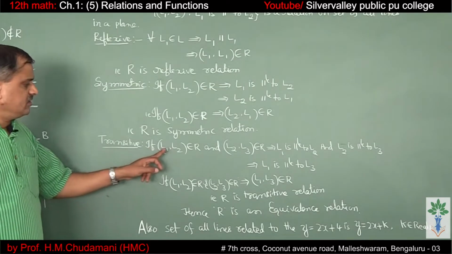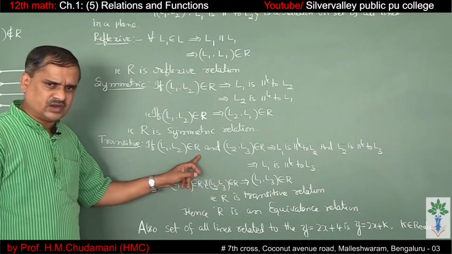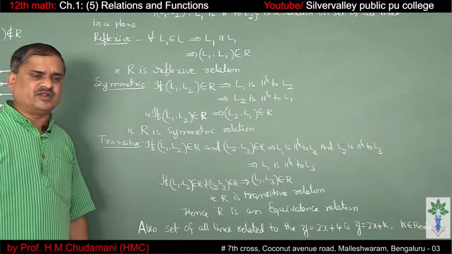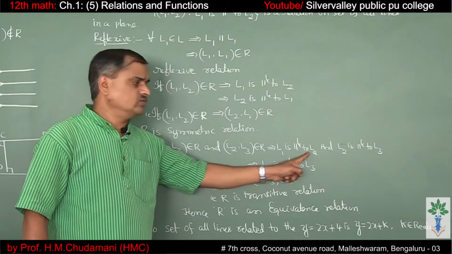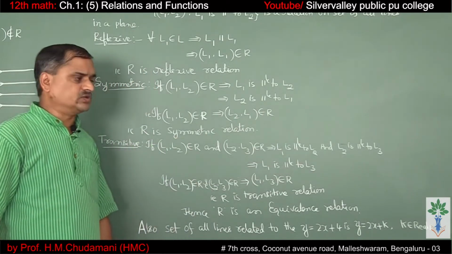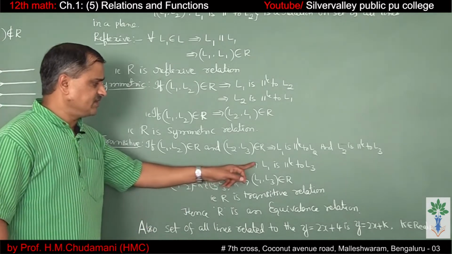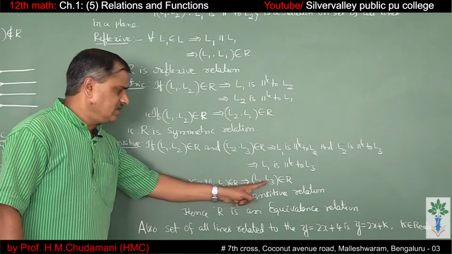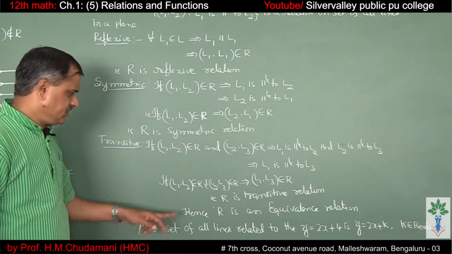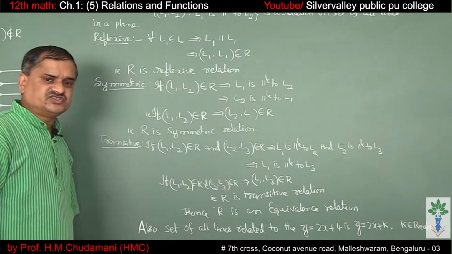Transitive relation. If L1 comma L2 belongs to R and L2 comma L3 belongs to R, it implies L1 is parallel to L2 and L2 is parallel to L3. So this implies L1 is parallel to L3. So L1 comma L3 belongs to the relation. Therefore, R is a transitive relation.